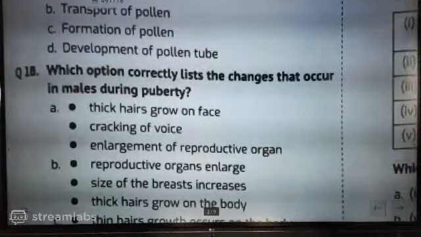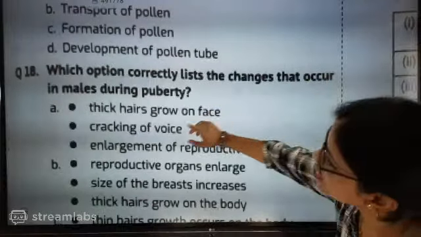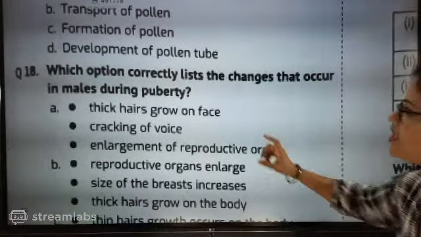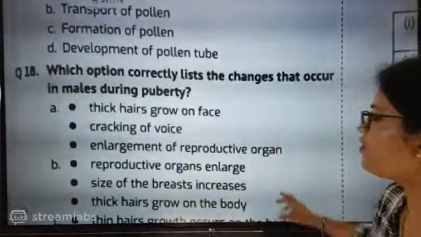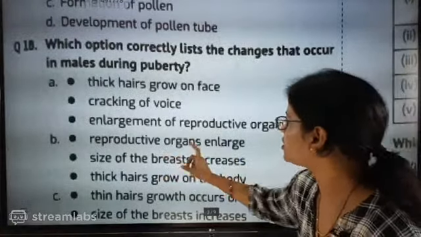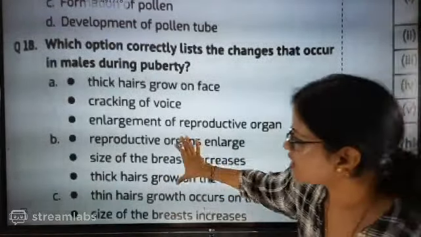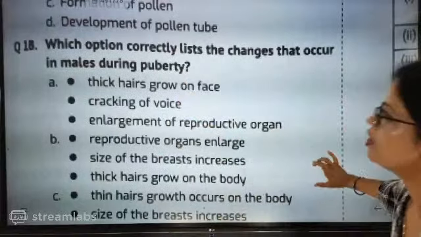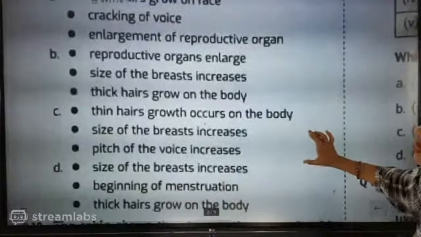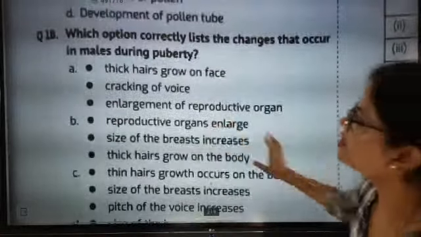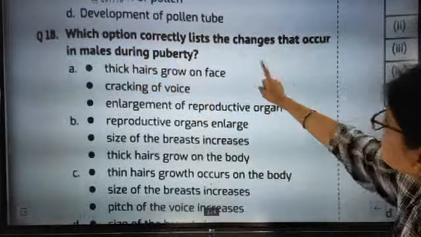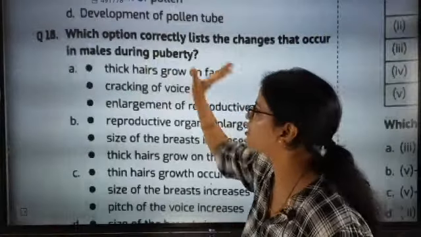Which option correctly lists the changes that occur in male during puberty? Thick hair grows on face, cracking of voice, enlargement of reproductive organ. So these are the three options given in all. You have to read all the options and say which one is going to be the correct one. So now I'm reading the question. Which option correctly lists the changes that occur in male during puberty?